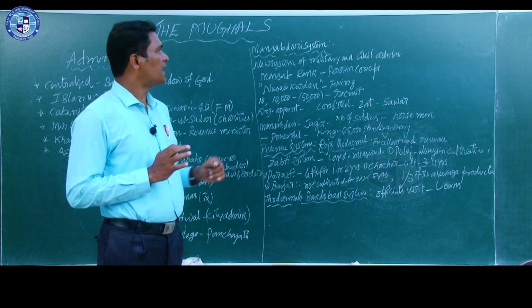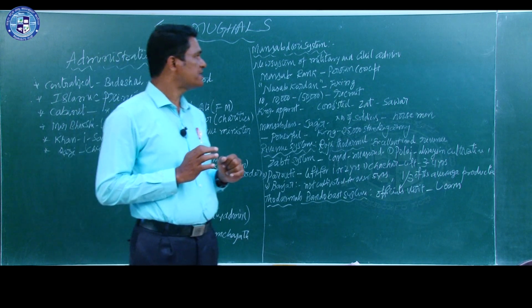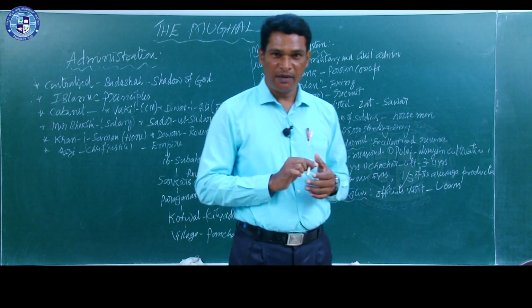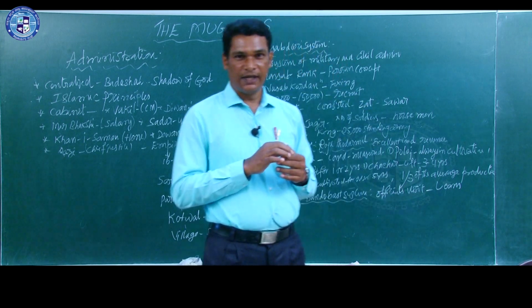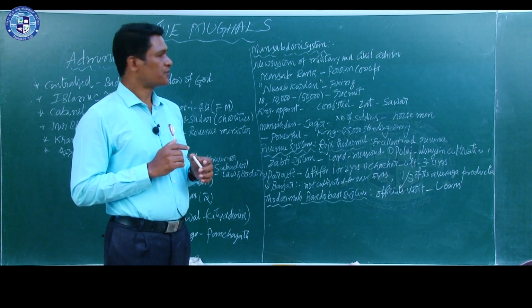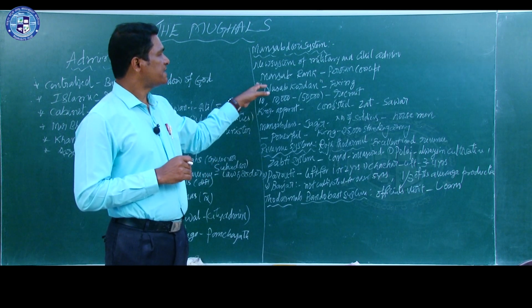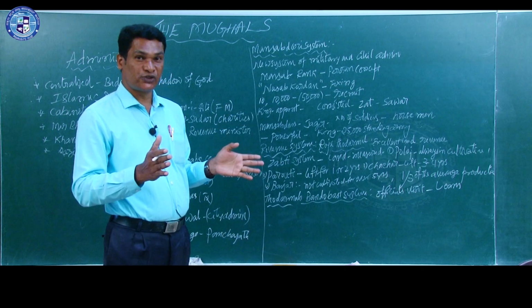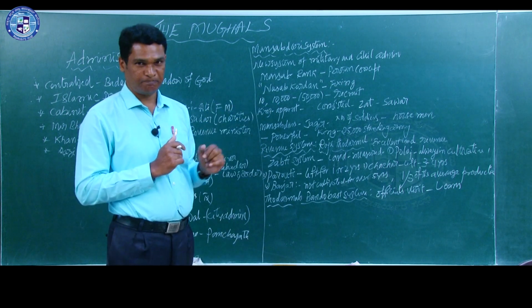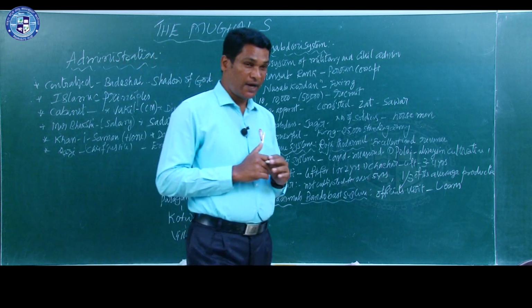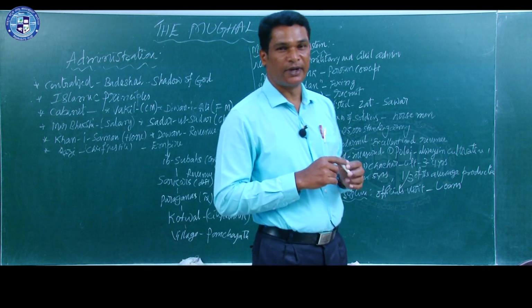So what is this Mansabdari system? Mansab means rank. Remember, it is very important. Mansab means rank. Rank means position. Try to understand. The Mansabdar had to provide soldiers to the king. Here see the diplomatic skill of Akbar.